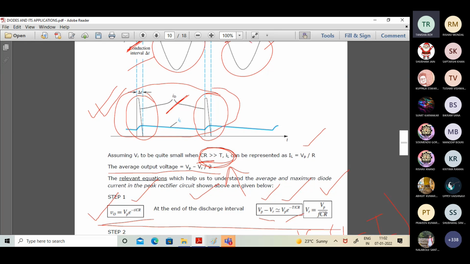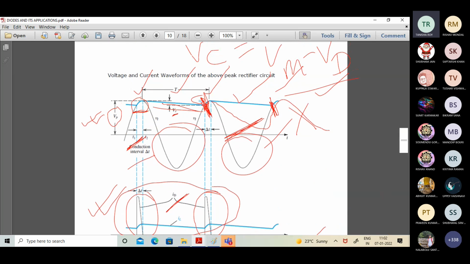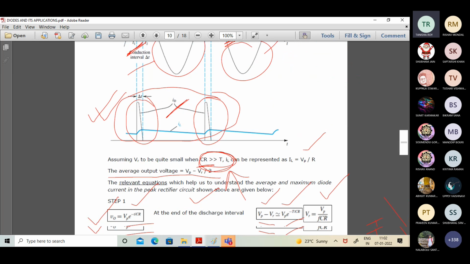Now the fact is that this T1 to T2, as I mentioned, this delta T is an extremely small interval. So it has been approximated that the time of discharge is almost close to capital T. Got my point? Yes, sir, it is approximated.